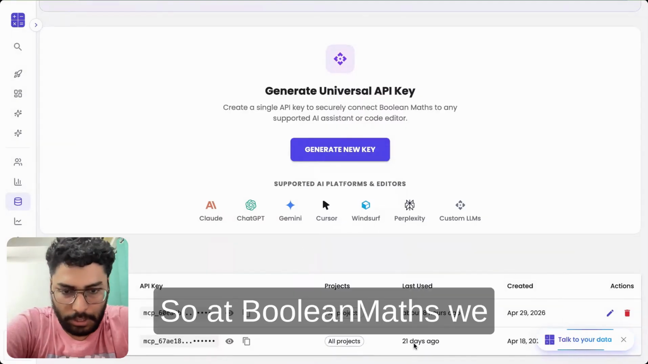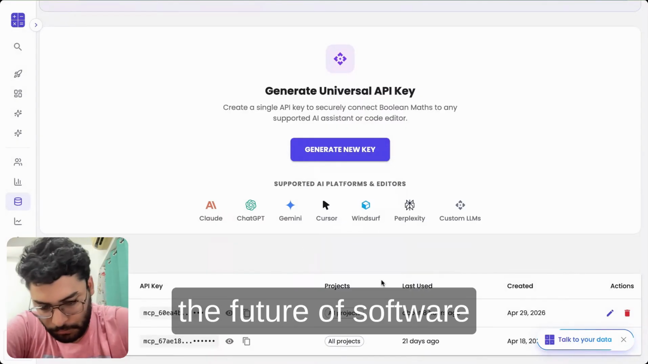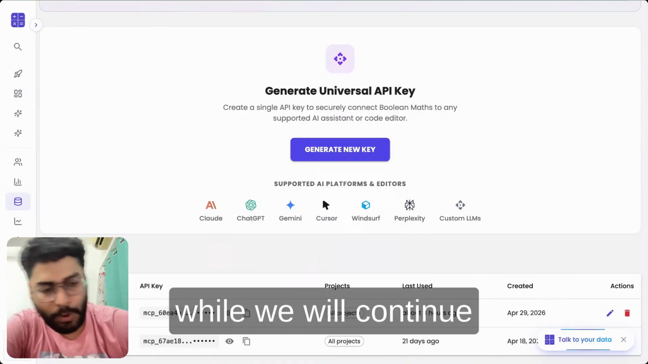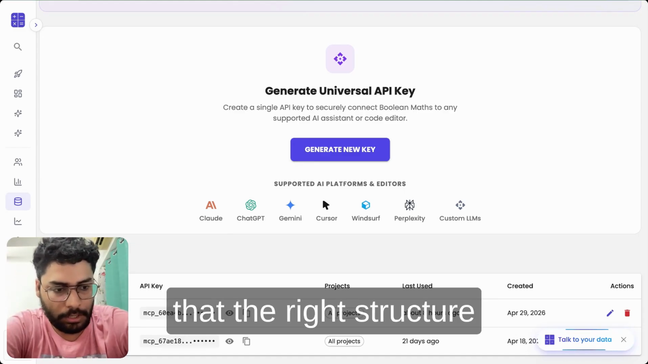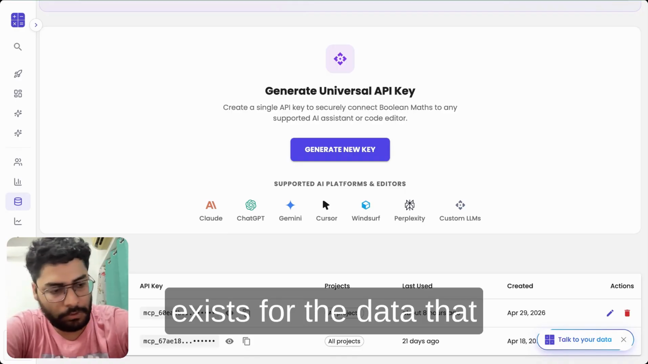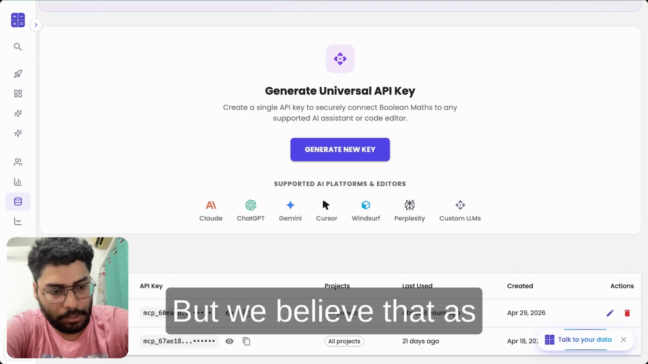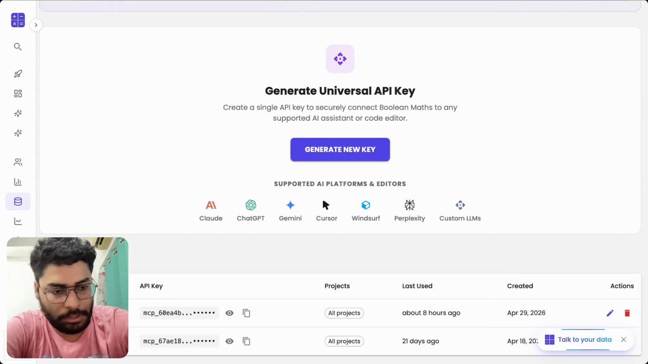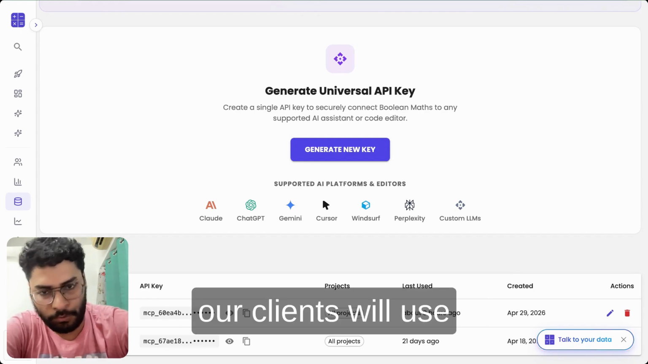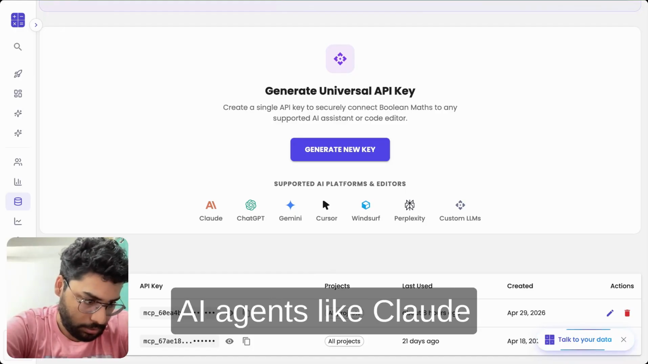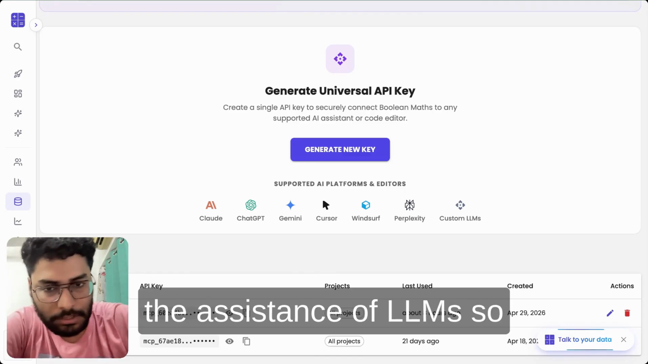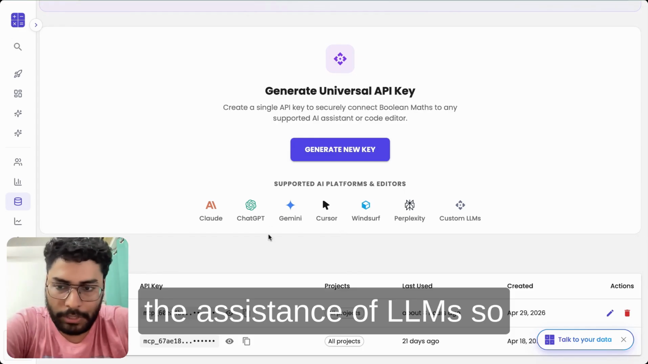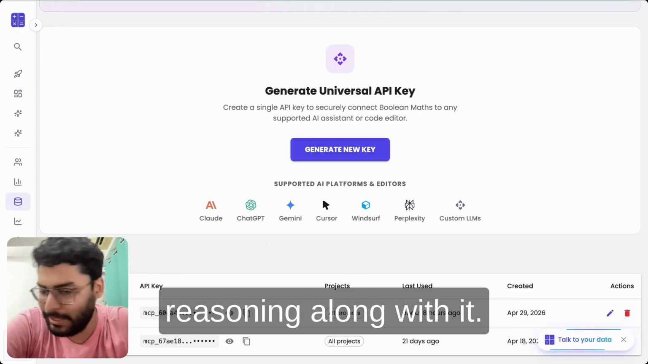So at BooleanMaths, we strongly believe that the future of software is going to be headless. While we will continue building interfaces and authentication to ensure that the right structure exists for the data that you need, we believe that as reasoning agents get stronger and stronger, our clients will use AI agents like Claude and Gemini and OpenAI to access their data with the assistance of an LLM, so that they are not just getting raw data, but they're getting the reasoning along with it.